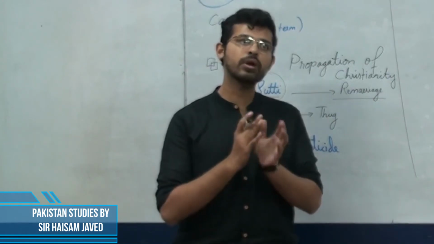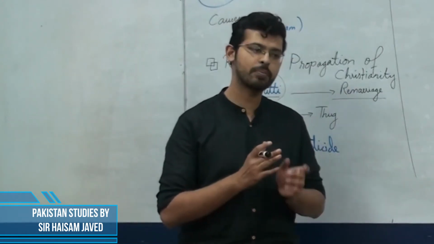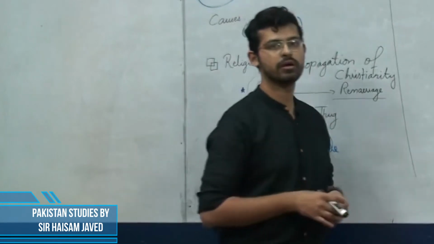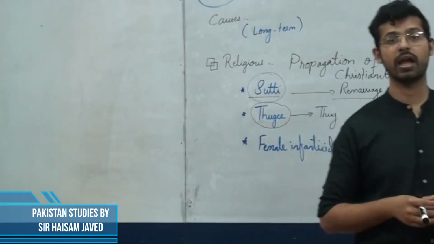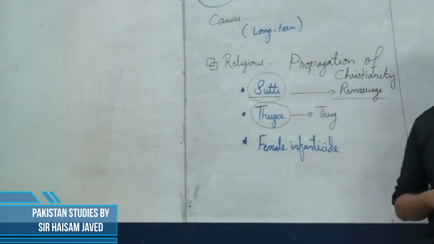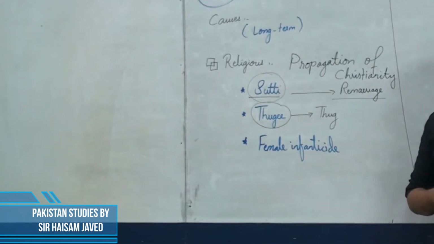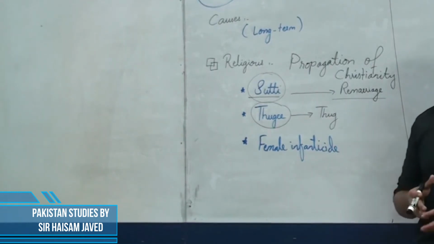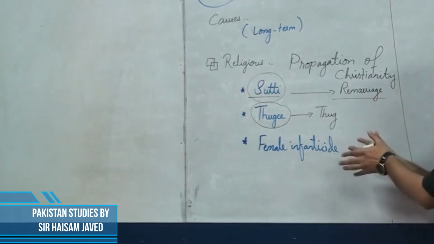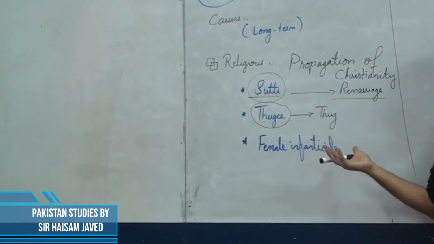Now, what were the British doing? The British made a law known as the Anti-Criminal Tribes Act, and because of that they were able to cut down all this thuggee problem in India.